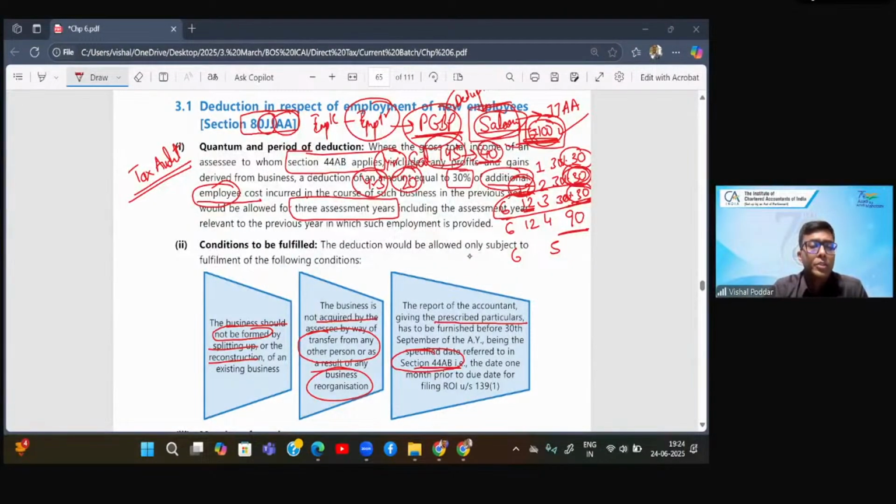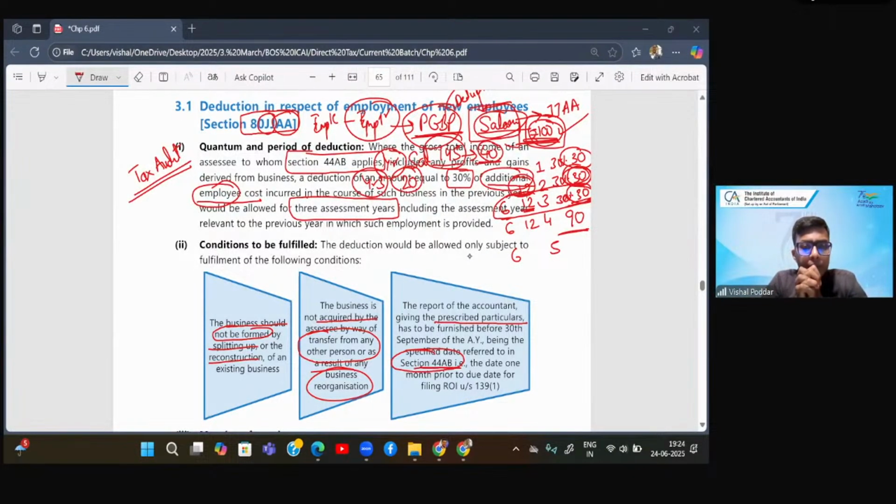Yes, beta. Ishan is again asking a very relevant question. Sir, what will happen if in the second year the number of employees reduce? So whether I'll still continue to get the first year's 30% in the second year? Answer is yes. See, if in second year your employees reduce, you will not get any fresh deduction of any new employees because there are no new. But what you employed in the first year, and if the first year employees have served the 240 days, which is the requirement, then their salary will continue for first, second, and third year, even though the number of employees reduce in the second or in the third year.